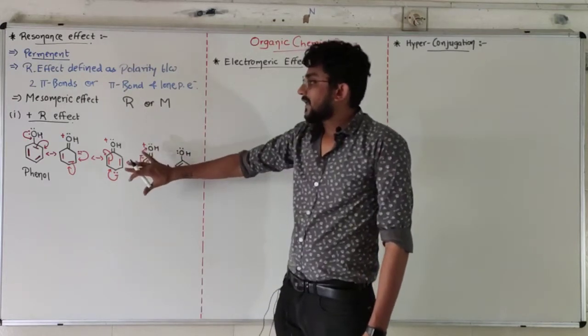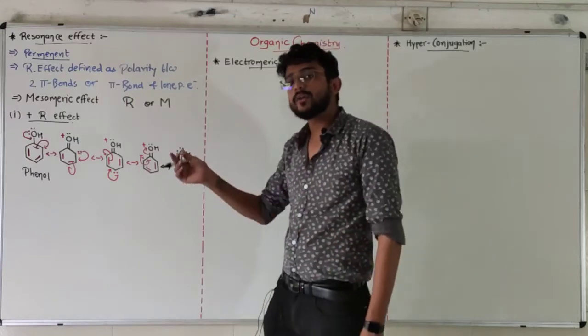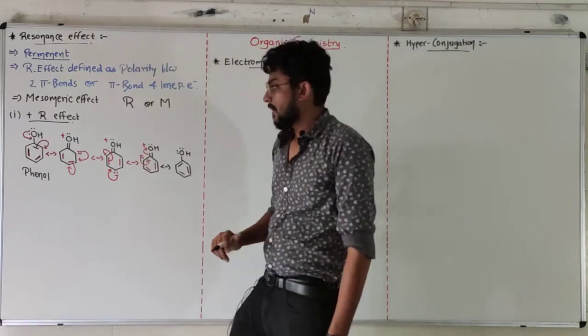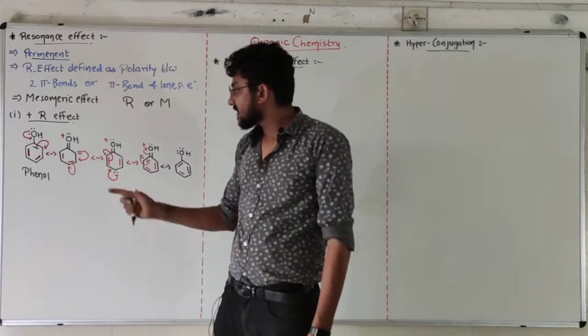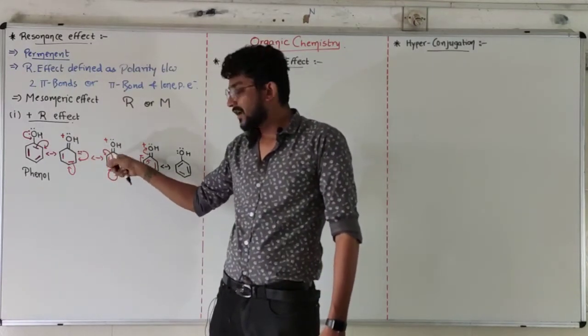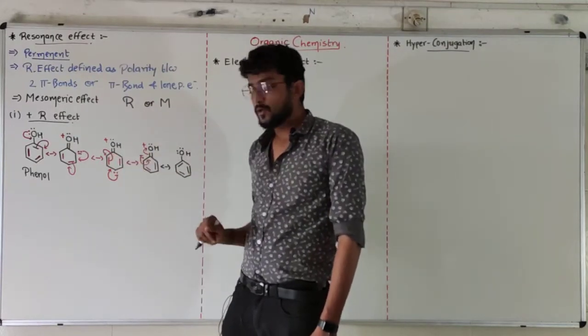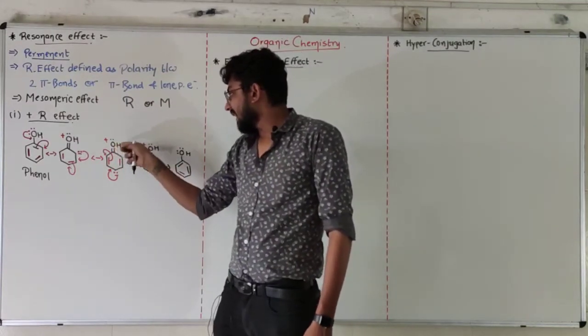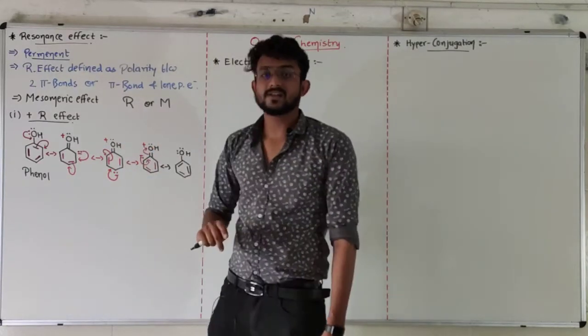In this particular case, we are donating electrons to the system. That's why the system becomes negative. Our ring becomes negatively charged at different carbon positions, and our substituted group becomes positively charged.